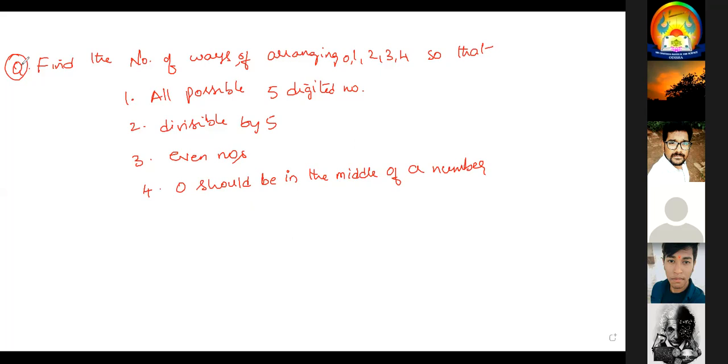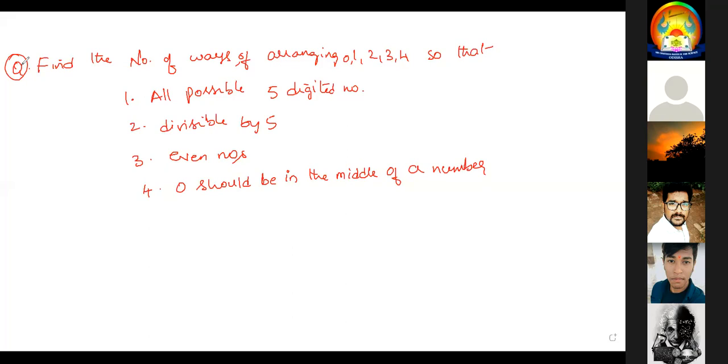Sir, first one 6P5. Next. The second one 2 into 4 factorial.